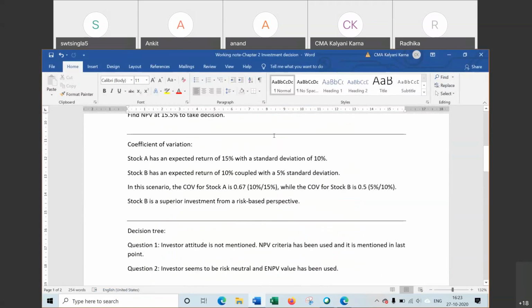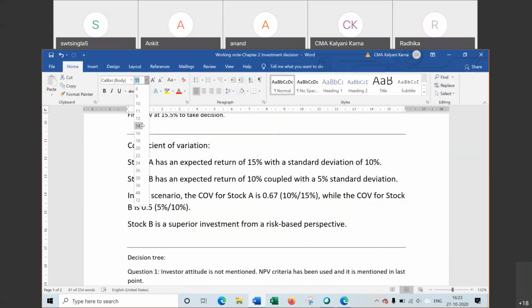Suppose this is the example I have taken. Stock A has expected return 15% and standard deviation is 10%. For B, return is 10% and standard deviation 5%.